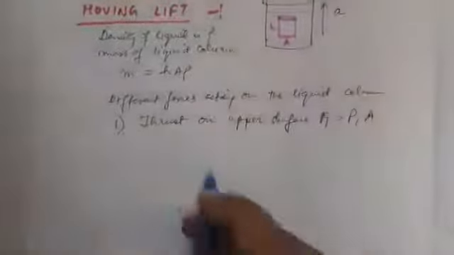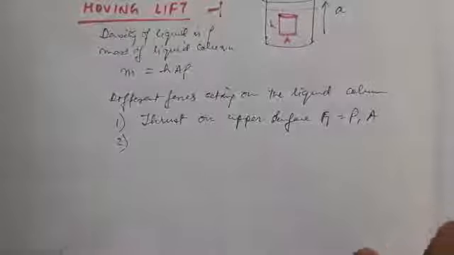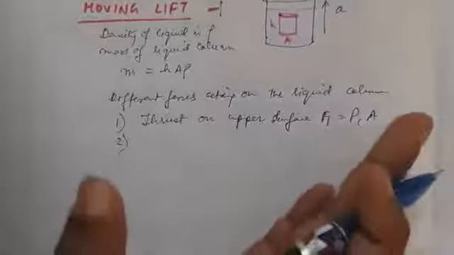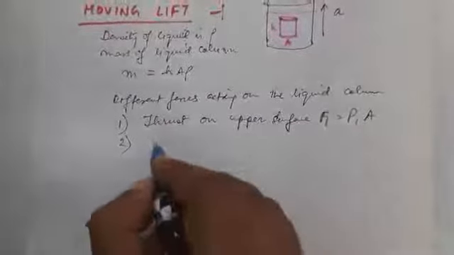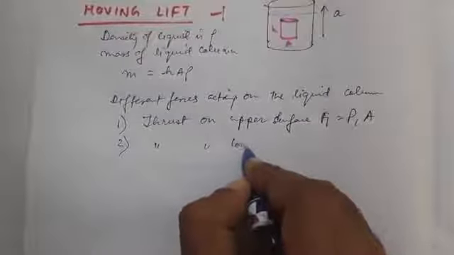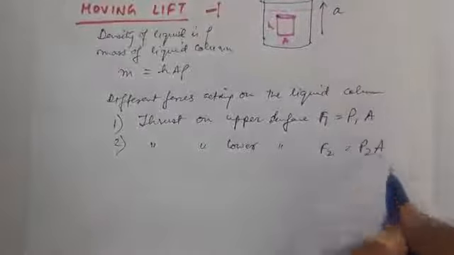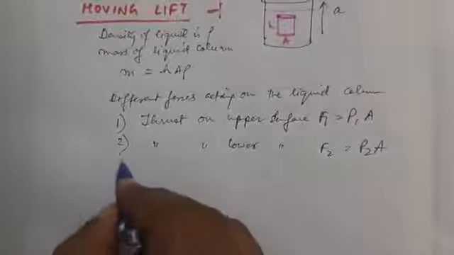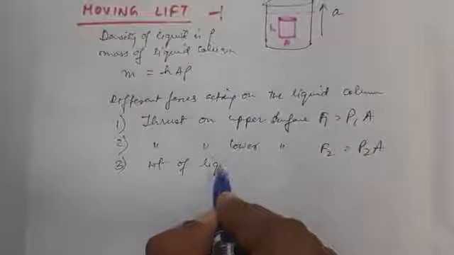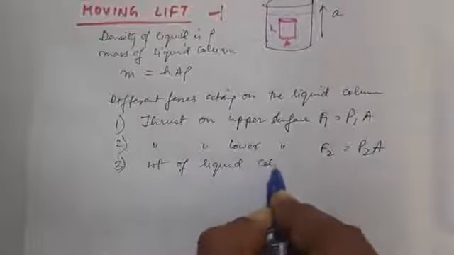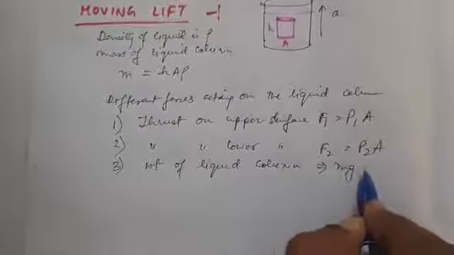Similarly, if P2 is the pressure at the bottom surface or the lower surface of the liquid, then thrust on the lower surface F2 is equal to P2A. The third is the weight of the liquid column, mg.